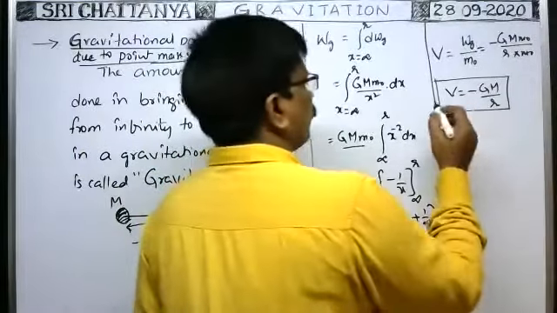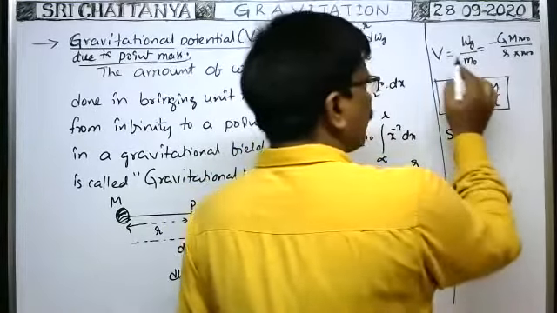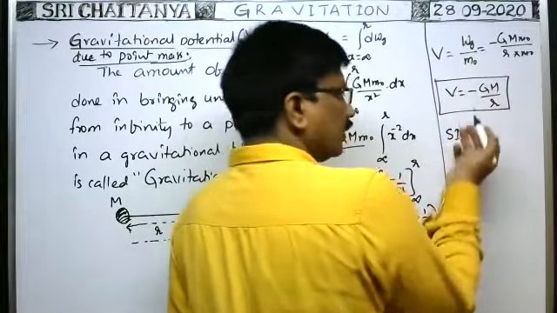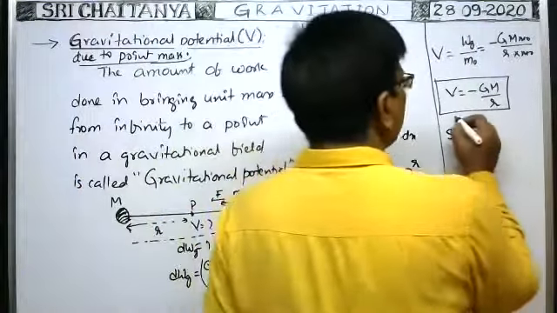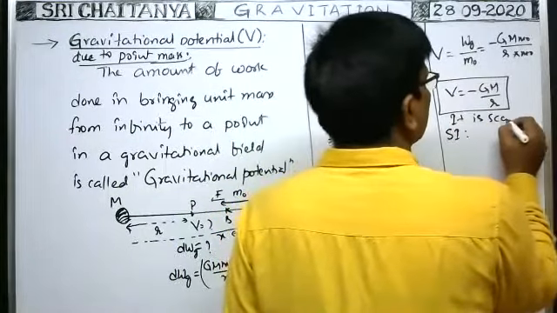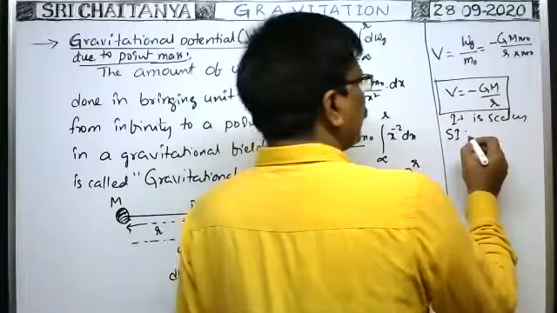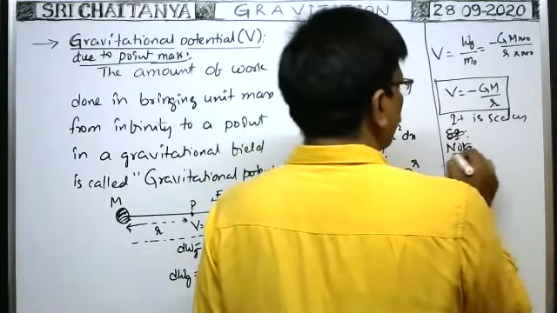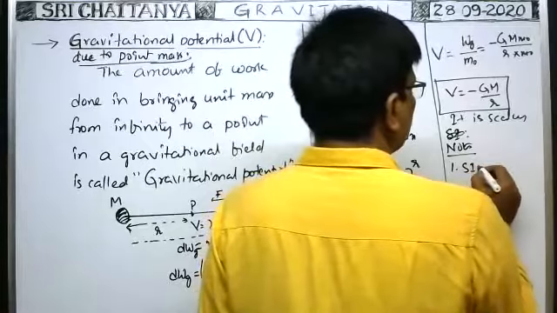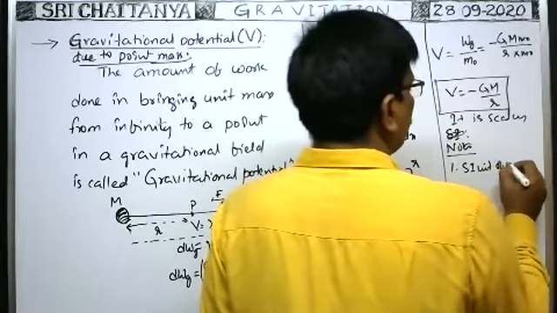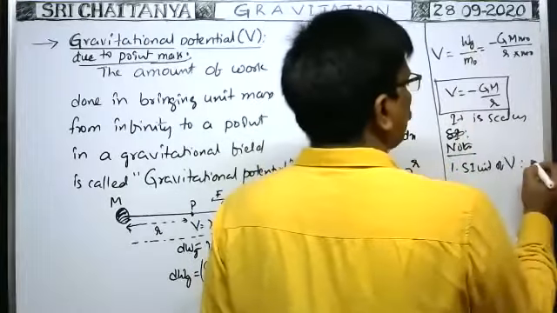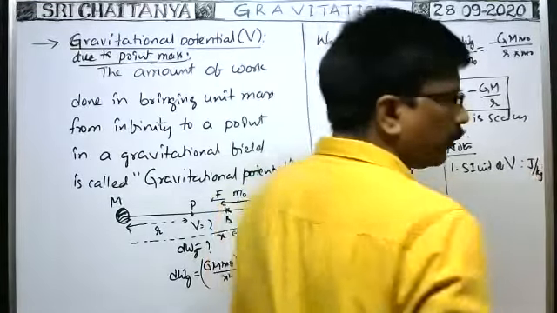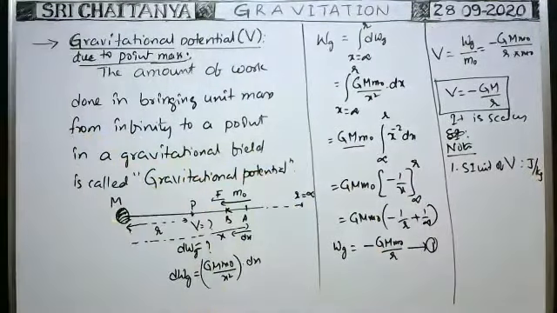Now, what are the units of this one? It is a scalar quantity because it is nothing but the work done to bring the unit mass. Work is a scalar quantity, no? That's why gravitational potential is a scalar quantity. So what is the SI unit? Note the points. 1. SI unit of V, that means gravitational potential. As it is work by mass, we can write joule per kg. That is the SI unit of the gravitational potential.